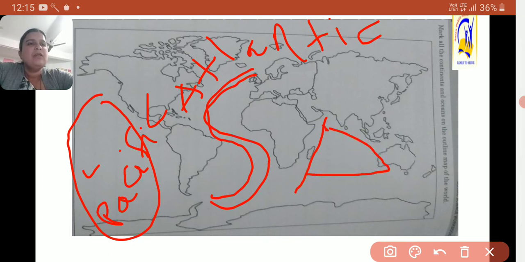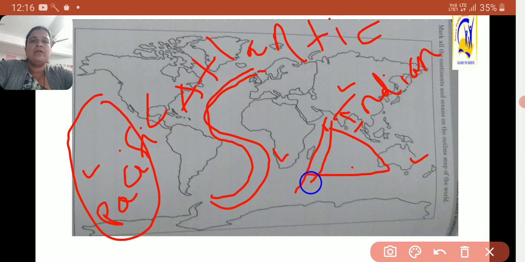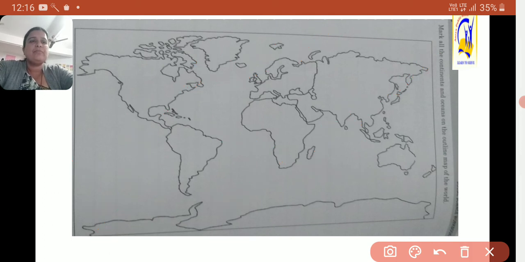The Indian Ocean is named after India. Here is Australia, here is Africa and here Asia. So on one side Asia, Africa and Australia. So here is the location of the Indian Ocean, which is triangular in shape. Then the Atlantic Ocean is S-shaped, the Pacific Ocean O-shaped.